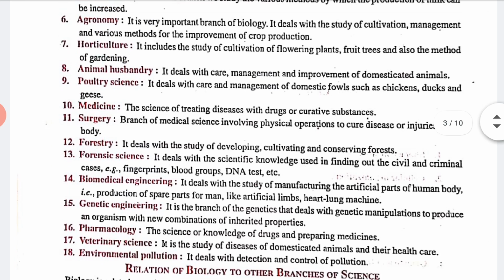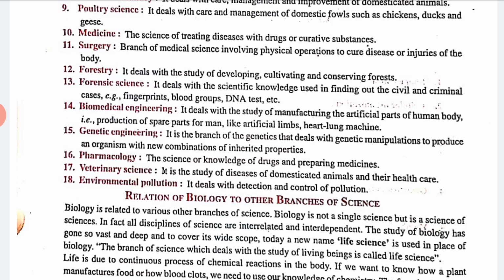Yes. Next is forestry. Forestry deals with the study of developing, cultivating and conserving forests, meaning how we can develop the forest conservation system. Okay, now forensic science. Forensic science helps in finding the criminal in criminal cases. With the help of forensic science, we can take fingerprints, blood group, DNA tests, etc. Yes, so this is known as forensic science.